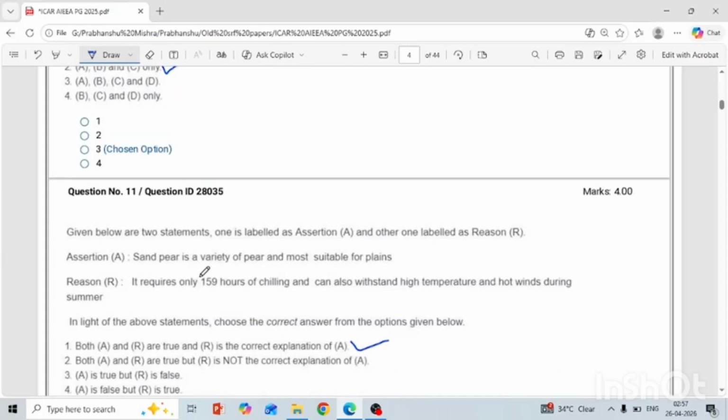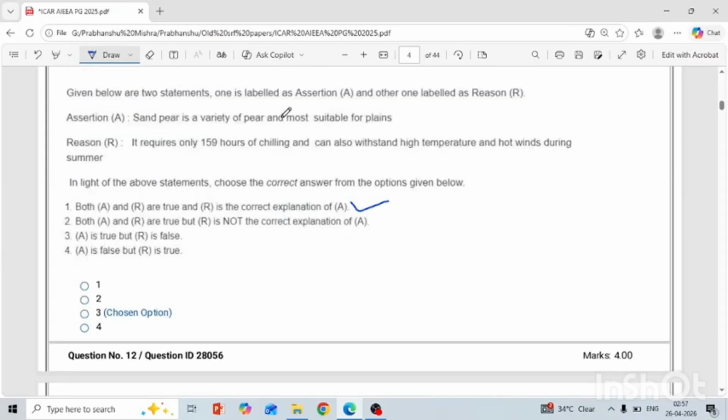Okay. Another is: Sand pear is a variety of pear most suitable for the plains. Yes, sand pear is commercially used in the plains condition. It requires only 159 hours of chilling and can also withstand high temperature and high wind during the summers. Yes, R is also correct and R is correct explaining A. Why?